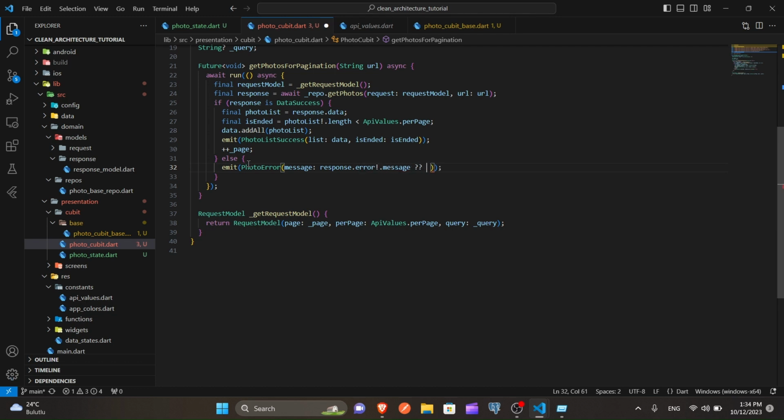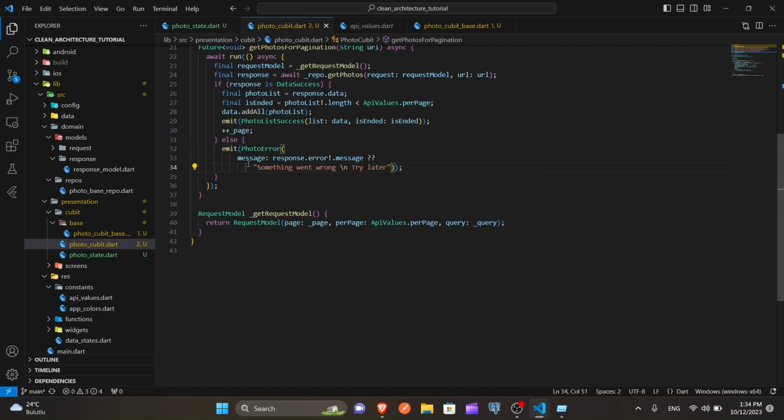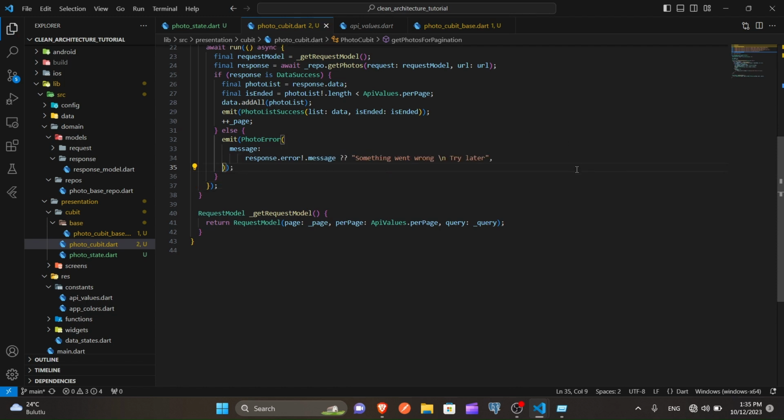Error won't be null, but message might be null. So when it is null, we say something went wrong. From the new line, say try again, or try it later.